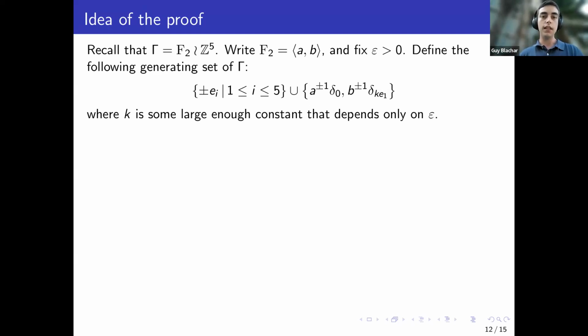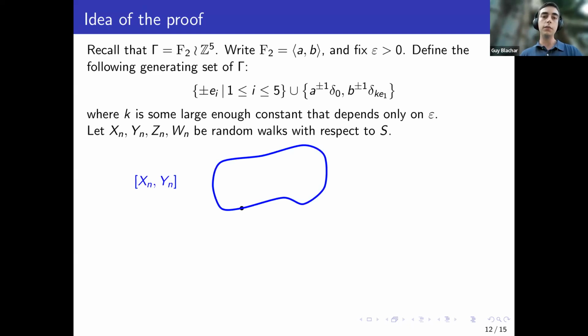So how does it look? Well, if we take four random walks, how does the commutator of the commutators look? The commutator of two random walks will look like this. Our base group, Z to the 5, is abelian. So eventually it will draw some path on the lattice, but it will return to the starting point. Now, how does it change the lamps? It can either change A lamps at the path that it is visiting, so you can change A lamps at the blue part, or you can change B lamps at the translation of this loop, the translation by exactly K e1 points.